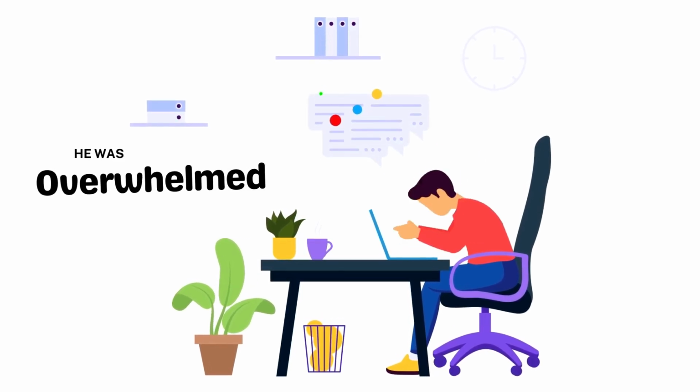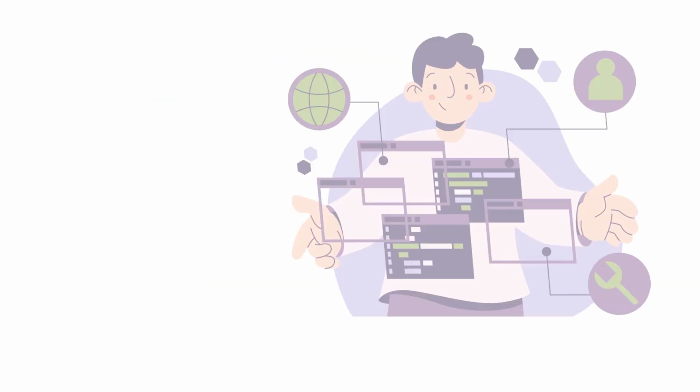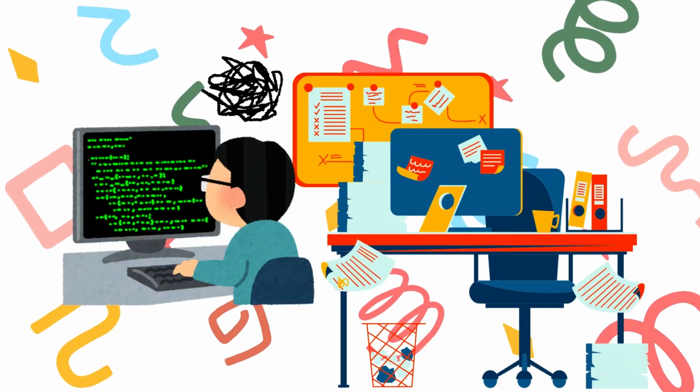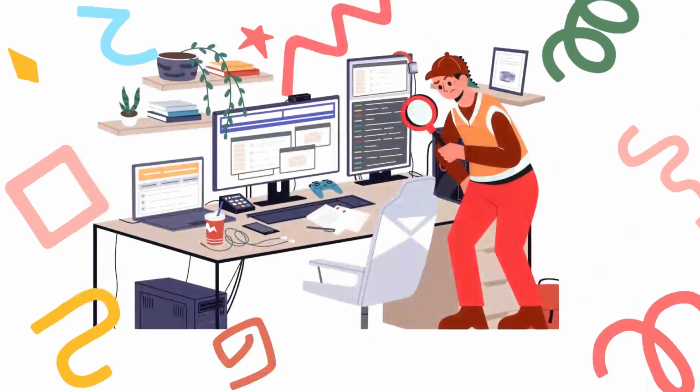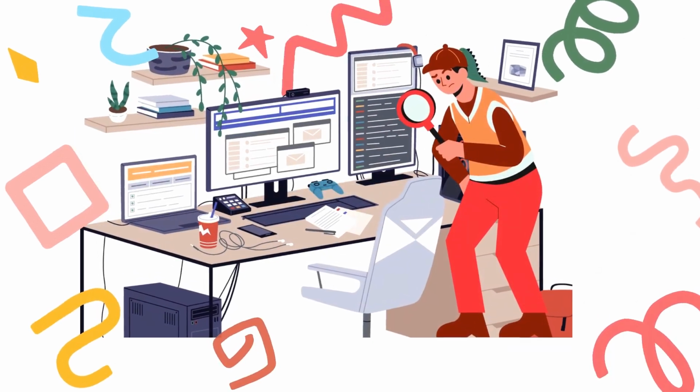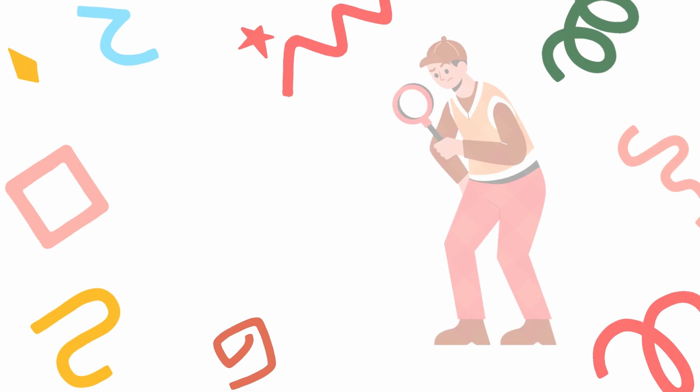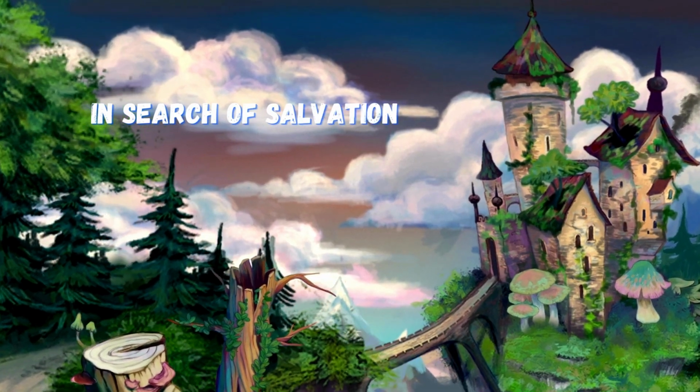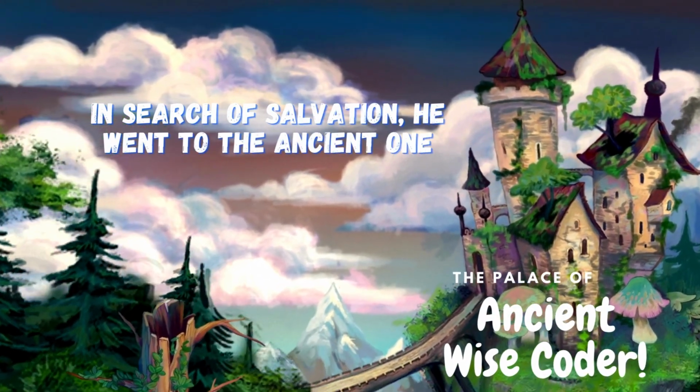Mr. UserManager found himself in chaos, trying to keep up. His code became tangled, messy, and every change made him nervous. If something broke, it was like finding a needle in a haystack to figure out what went wrong. Troubled, he went to the ancient wise coder for help.